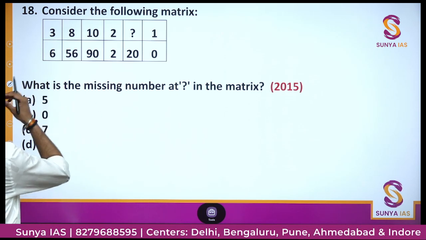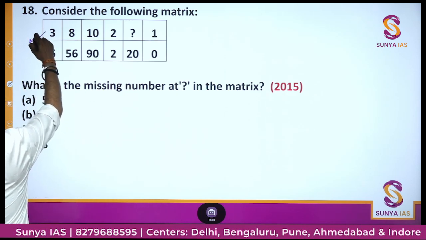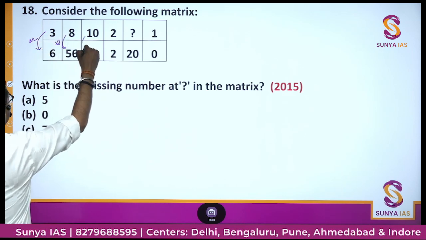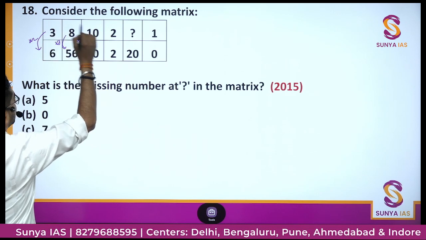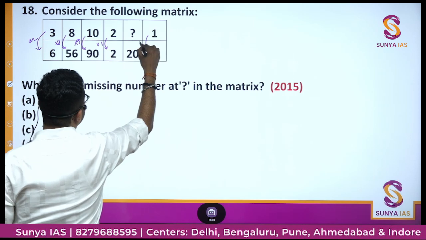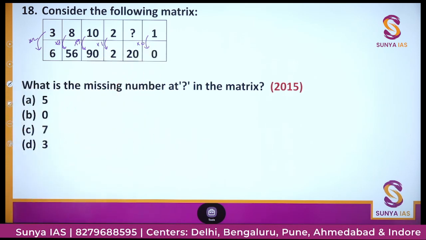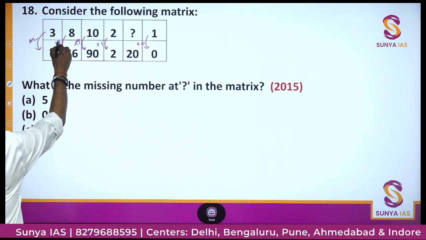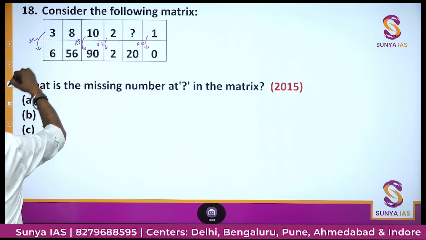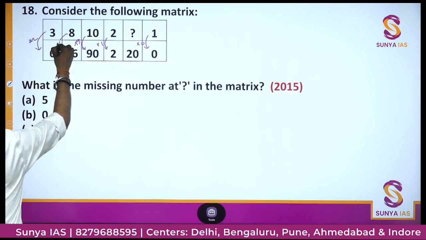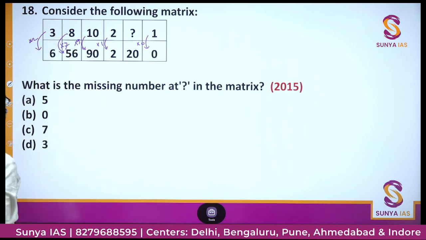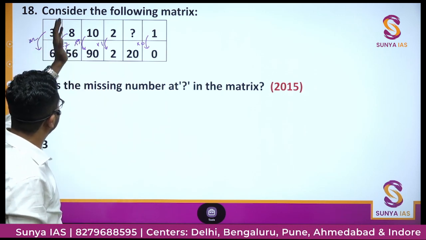So you can see generally if you multiply 2 here, if you multiply 7 here, if you multiply 9 here, if you multiply 1 here, and if you multiply 0 here, you can see these numbers are not constant. 2, then 7, then 9, then 1, then 0.